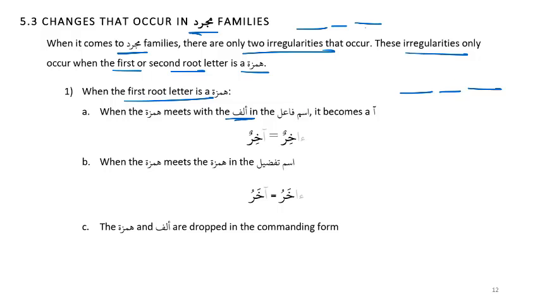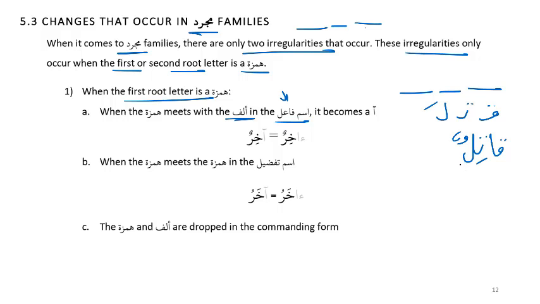But what's the pattern or the mold for Ismul Fa'il for Salasi Mujarrad? Do you remember? It's Fa'il. For example, Qa, Ta, La, what's the Fa'il here? Qatil. Qatilun.